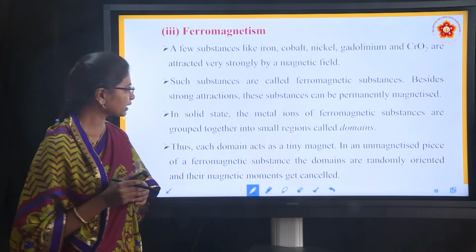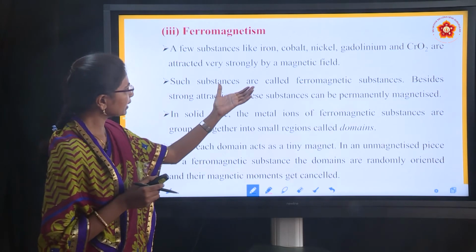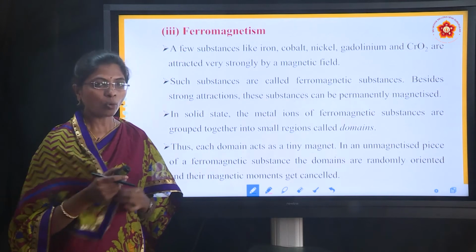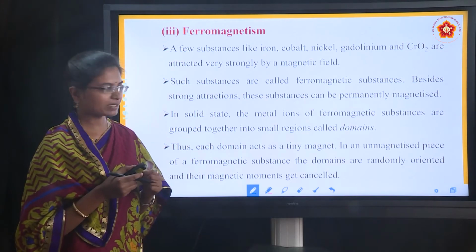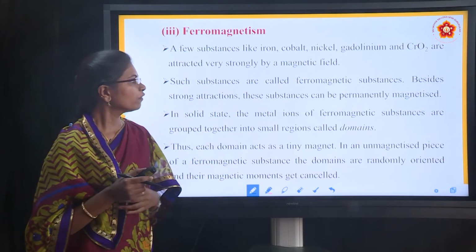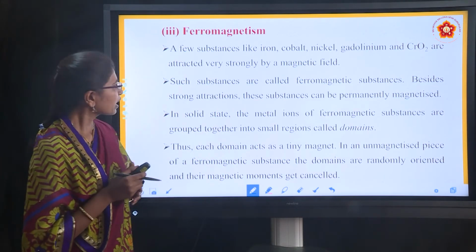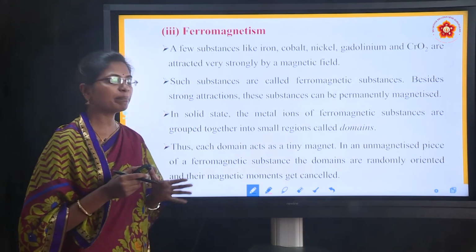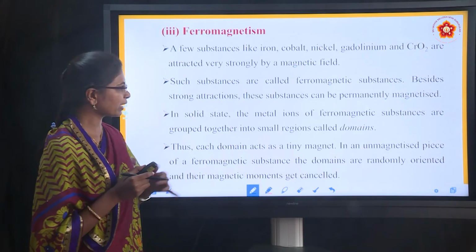This is very important. These are the elements and compounds which will be very strongly attracted by the magnetic field. Why will they be strongly attracted by a magnetic field? Because such substances are called ferromagnetic substances. Besides strong attraction, these substances can be permanently magnetized. They will show permanent magnetization.